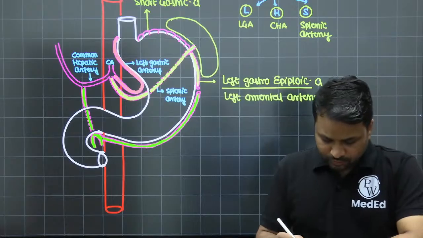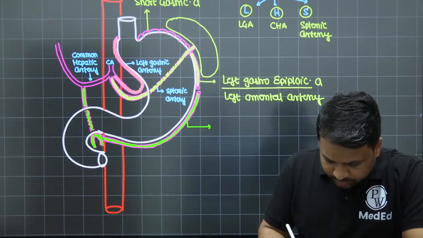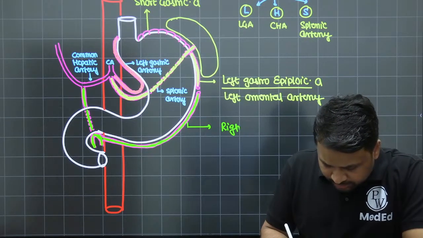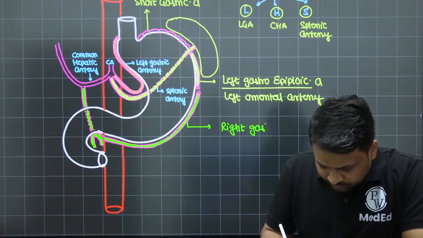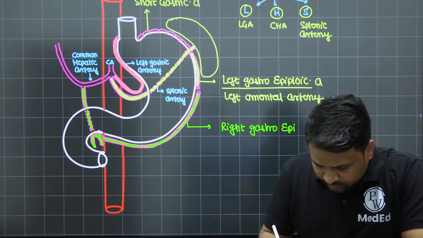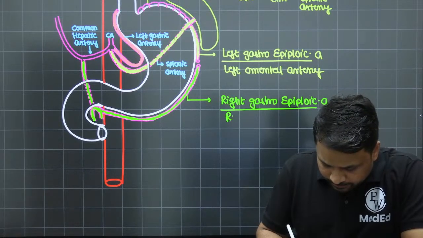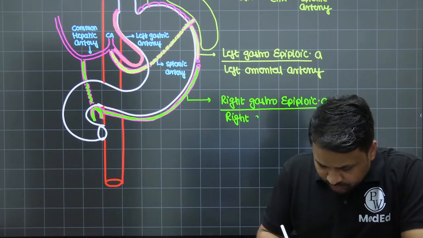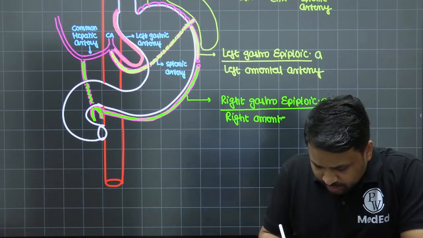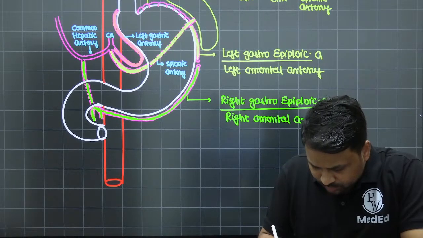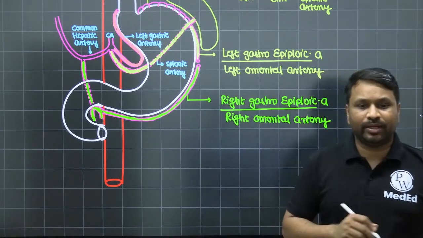This continues to form your right gastroepiploic artery, which is also called the right omental artery.